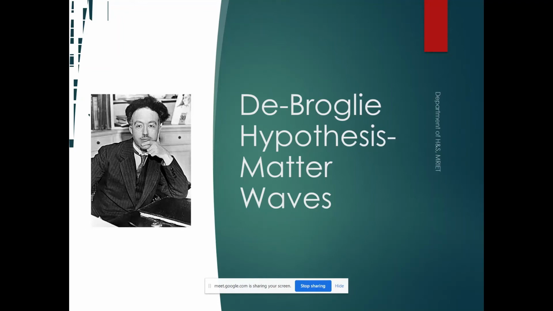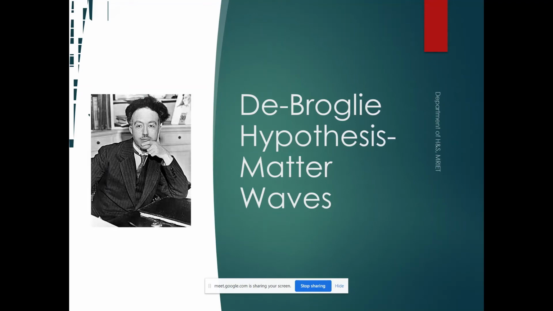Later, of course, this concept was practically proved. This theory was successfully proved by other scientists like Davisson and Germer, and G.P. Thomson, in their experiments. They provided the practical evidence for the de Broglie hypothesis later. The Davisson and Germer experiment is also in our syllabus. We will discuss it in a later session. Now let us study the de Broglie hypothesis.